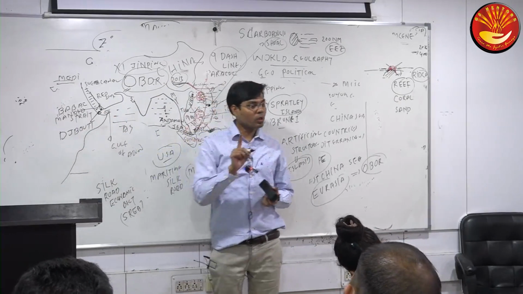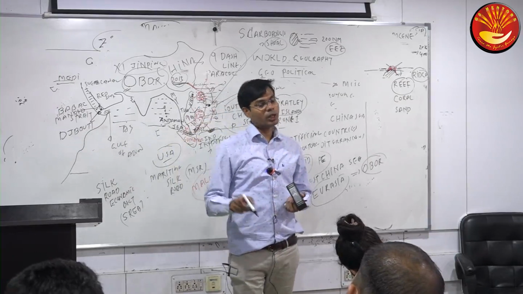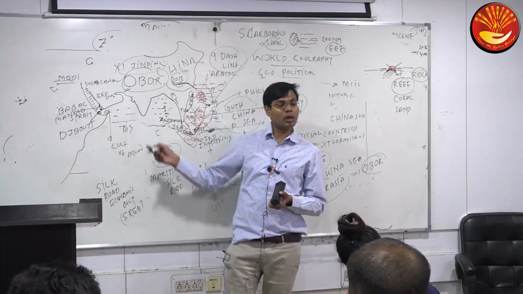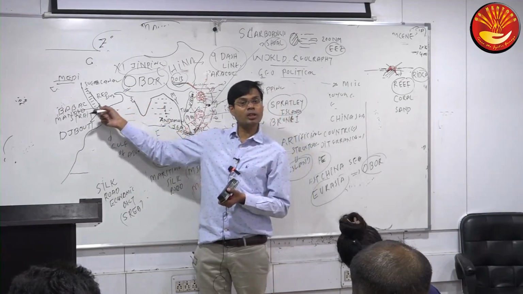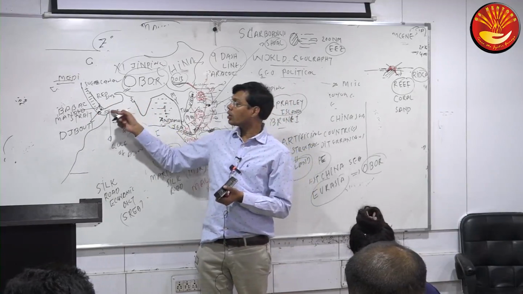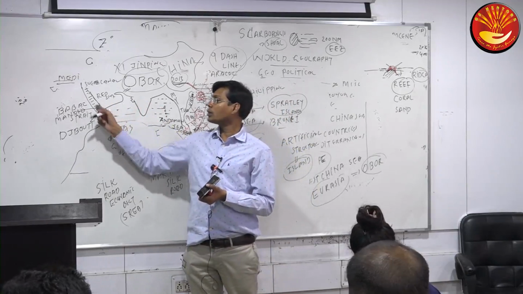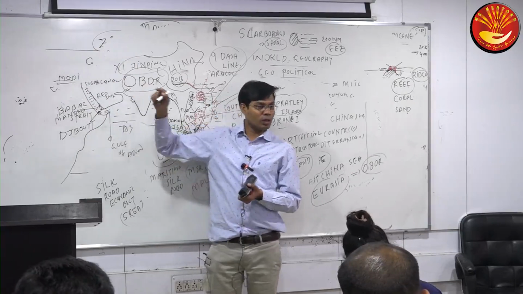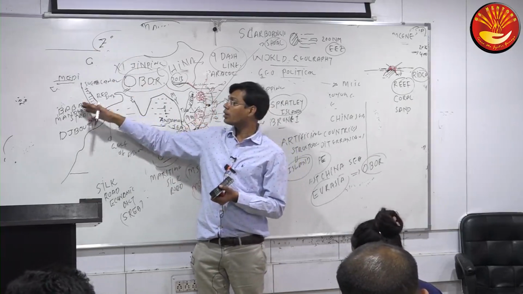Djibouti is being called the next Singapore, but by US investment or Chinese investment? Chinese investment. And China is going to establish its first international naval base in Djibouti to control this route. So China has control over the Gulf of Aden, Bab al-Mandab, Red Sea and Suez Canal with the help of Djibouti and the Gulf countries.